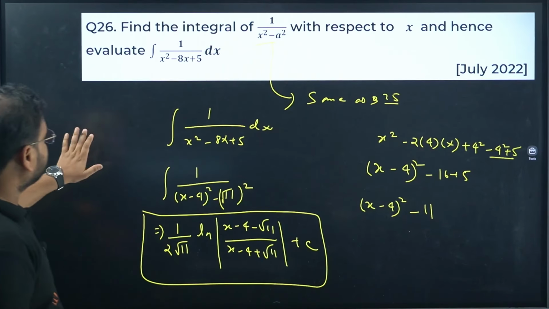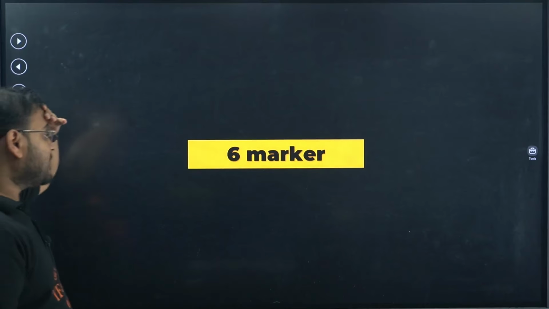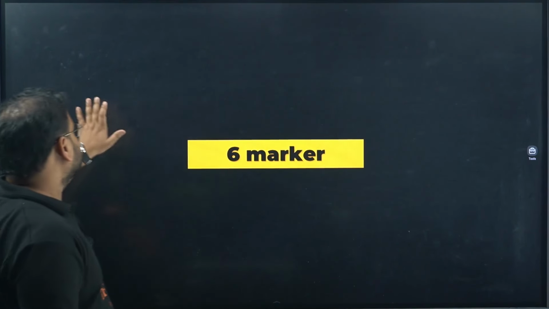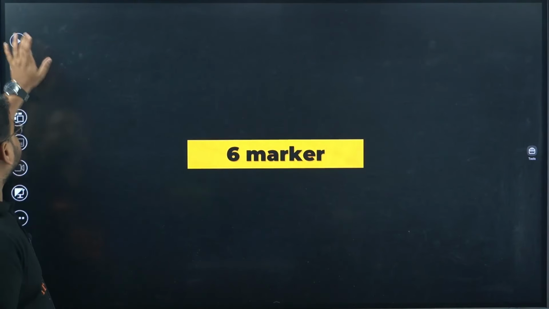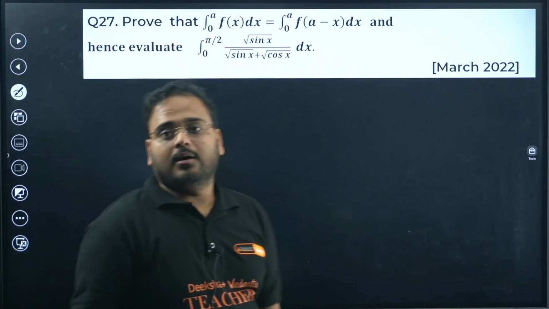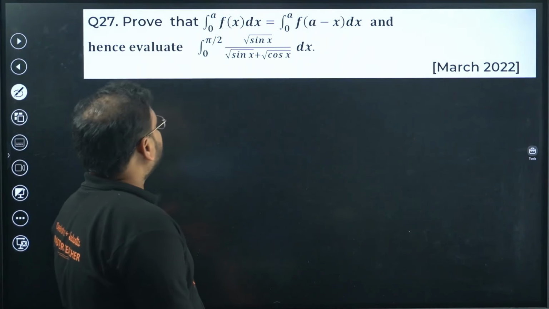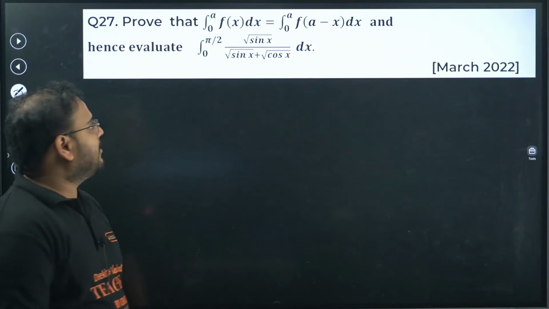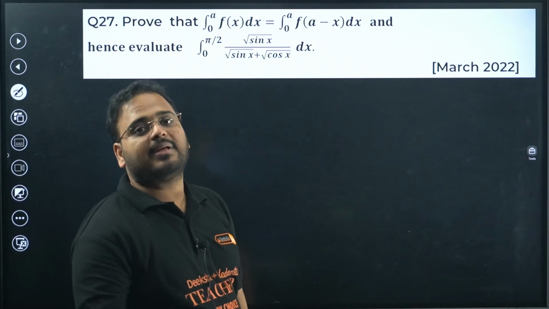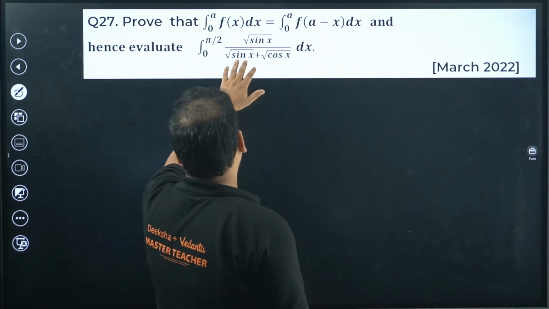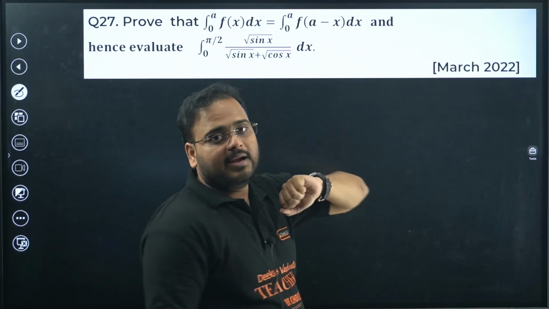Yes, next. So 26 was the last of your 5 marker. Next we have 6 marker to deal with. Let's try. Okay. The King's rule property, we are looking for 0 to a. If you change the x to a minus x, the integration remains same. We'll go about that and then find the value of this particular integration.